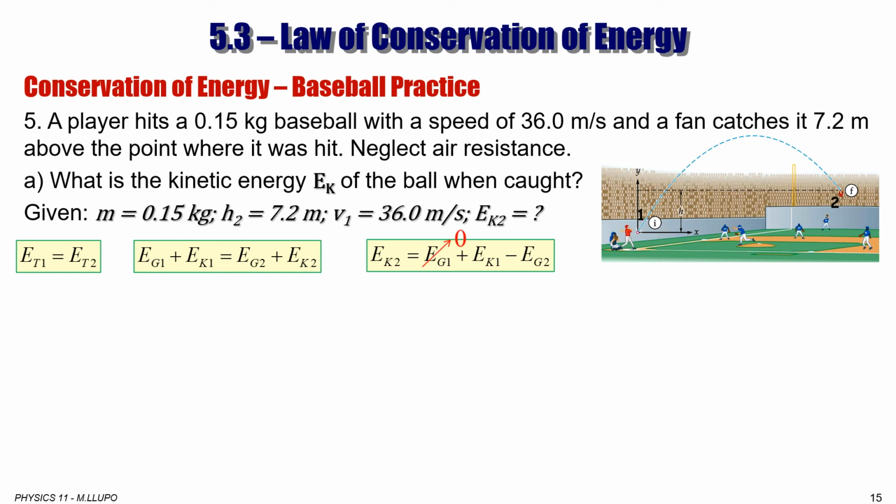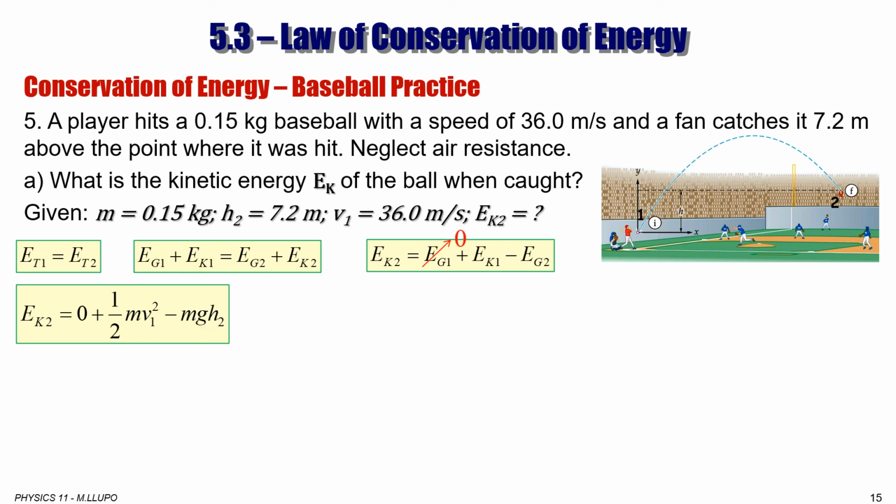Now, as I said, the height at position 1 is 0 because that is the reference level, and H2 is 7.2 meters. So what we are left with is 0 plus kinetic energy at point 1, which is half of mv1 squared, minus gravitational potential energy at point 2, which is mgh2.